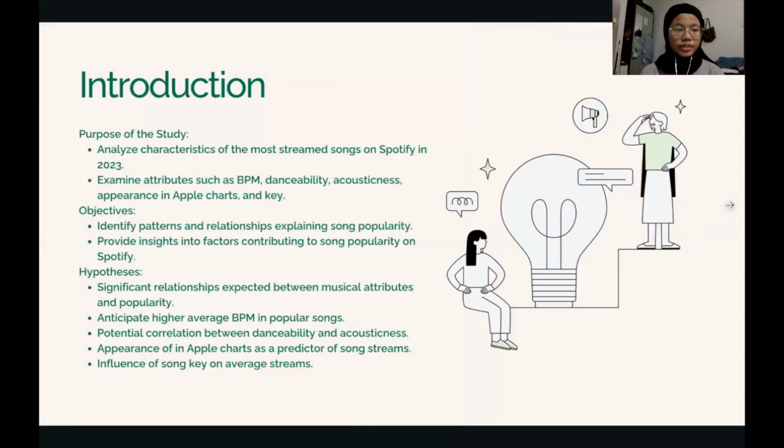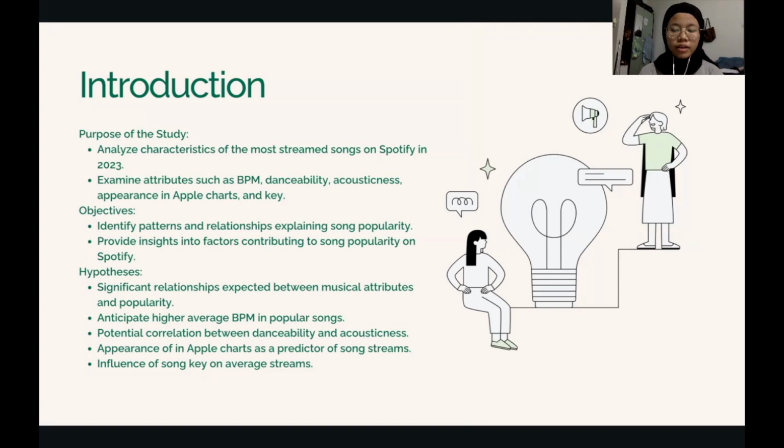For the introduction, the purpose of the study is that the aim of our study is to analyze and understand what makes a song popular on Spotify by examining key musical attributes such as BPM, danceability, acousticness, appearance in Apple charts, and key of the song.